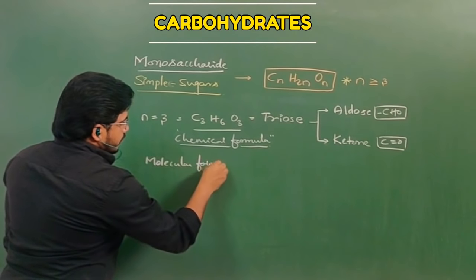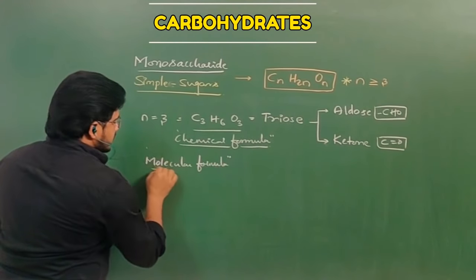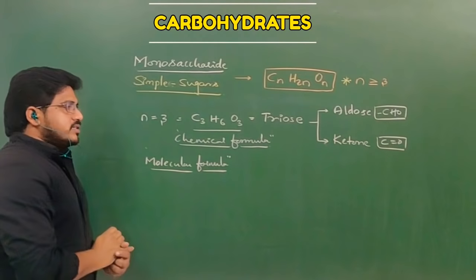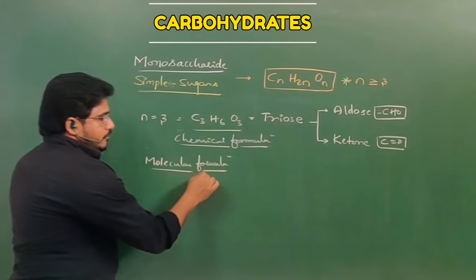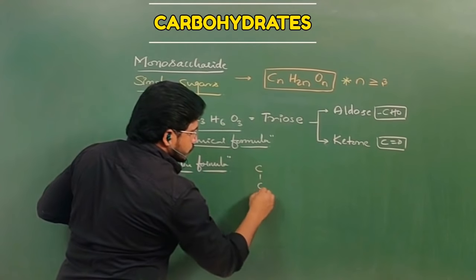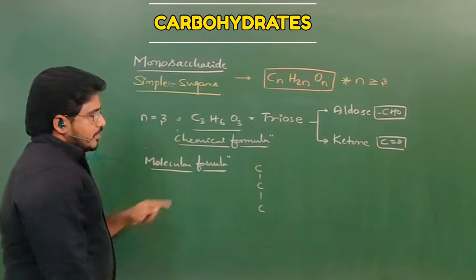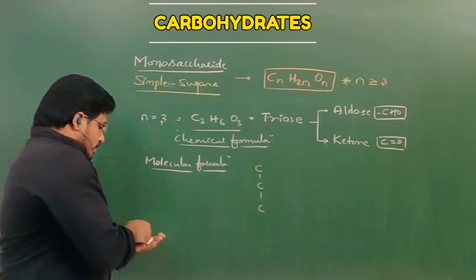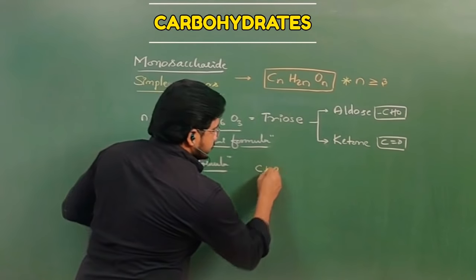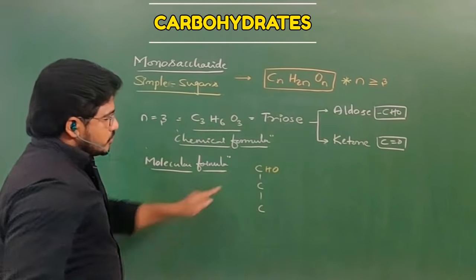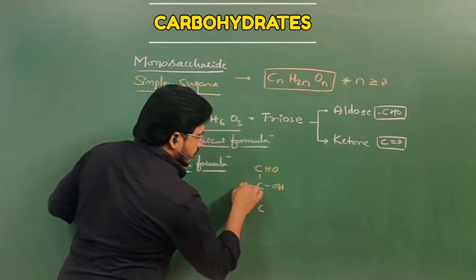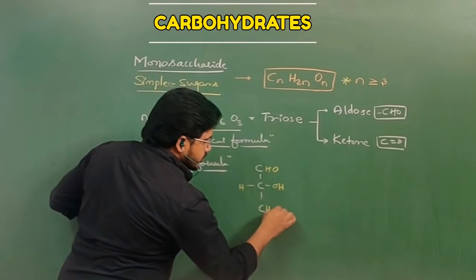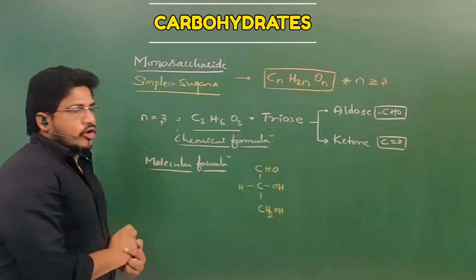But whenever we see the molecular formula, this is not at all difficult, guys. For 5 minutes we have to be patient so that you can understand the logic. When we see the molecular formula, we go through the first 3 carbons. The first carbon has the functional group CHO, the second has one OH group and one H, and CH2OH, the alcoholic group, is common.